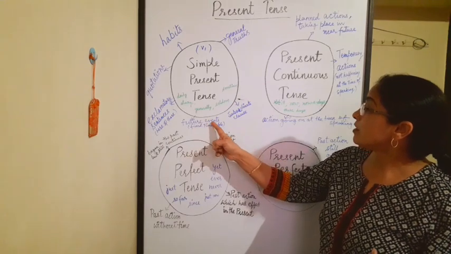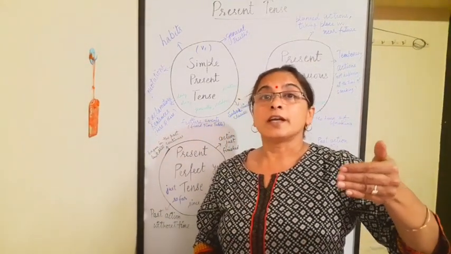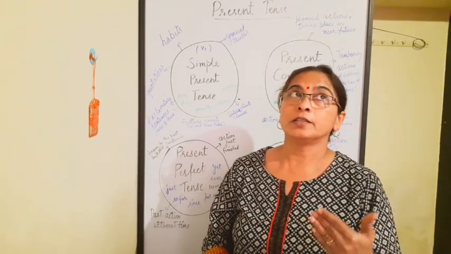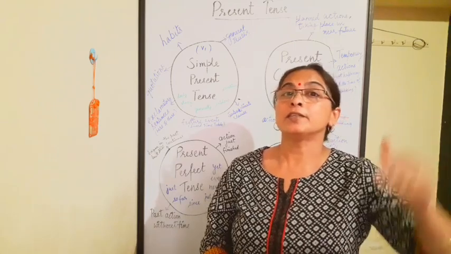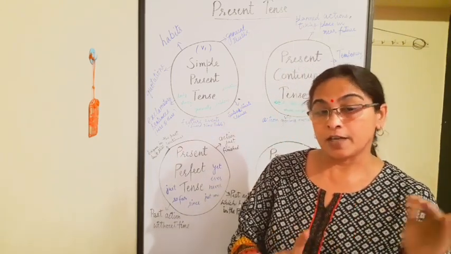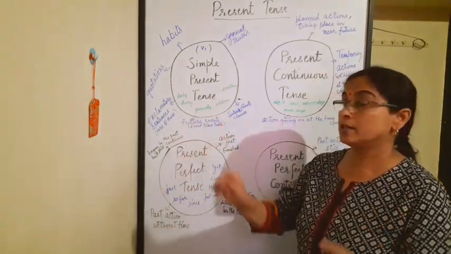Then future events which have a fixed timetable. The train arrives at 5 o'clock in the evening. Similarly, the aeroplane takes off at 7 in the morning. So takes off and arrives are the simple present tense.